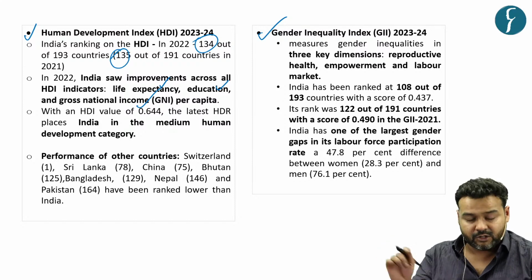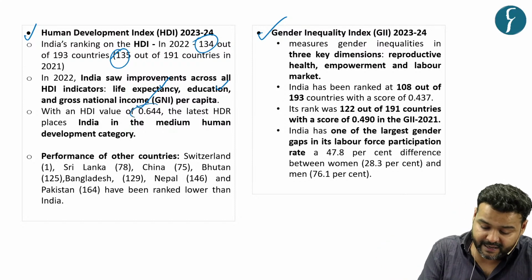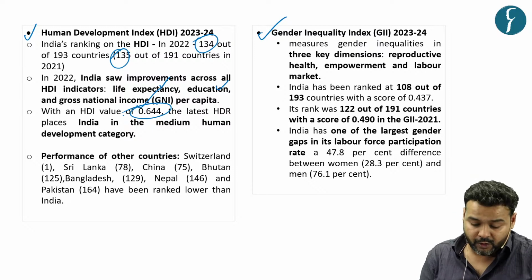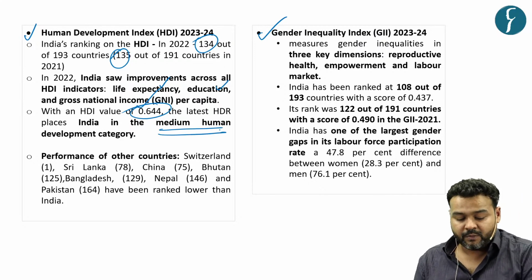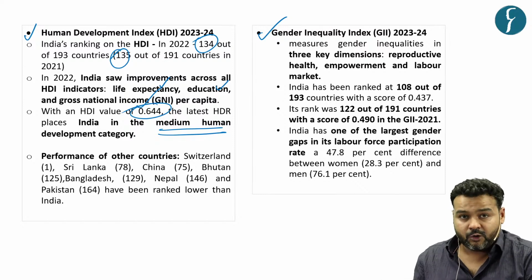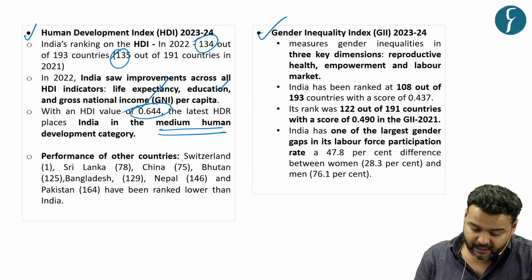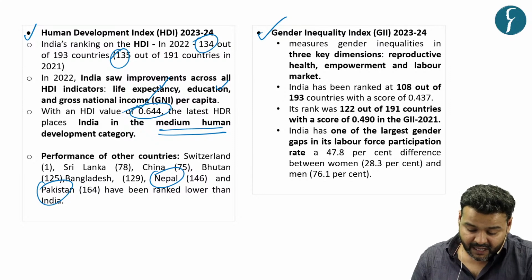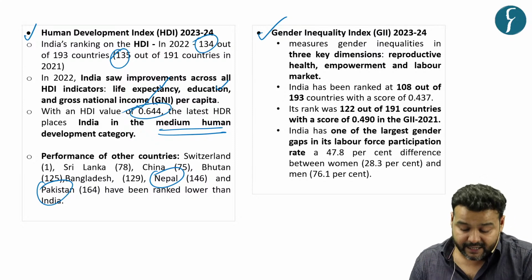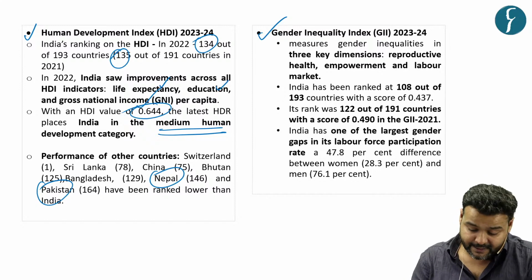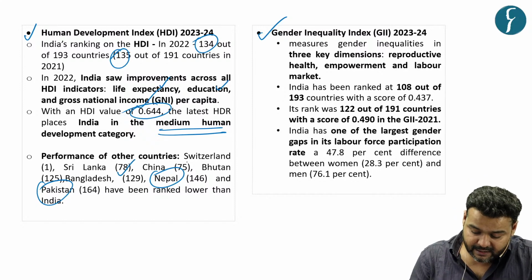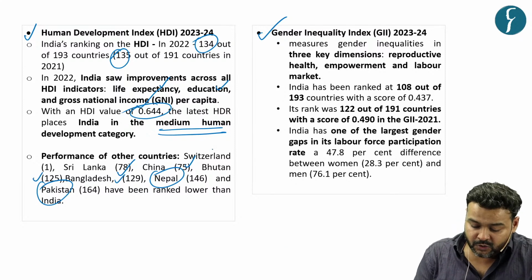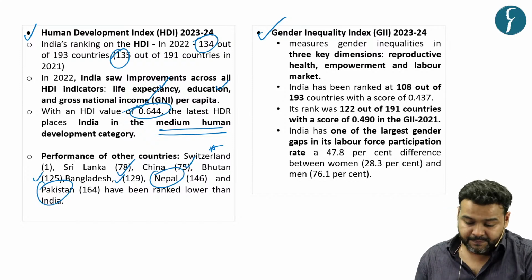We have been tested on all these indicators, and India scored 0.644, which is the medium human development category. Talking about neighbors, we only fared well if we compare with Nepal and Pakistan. The rest of our neighboring countries have better HDI rankings, that is Sri Lanka, China, Bhutan and Bangladesh. Switzerland topped the ranking this time.